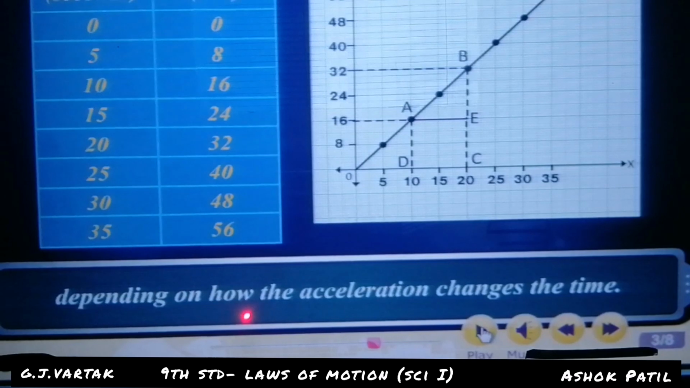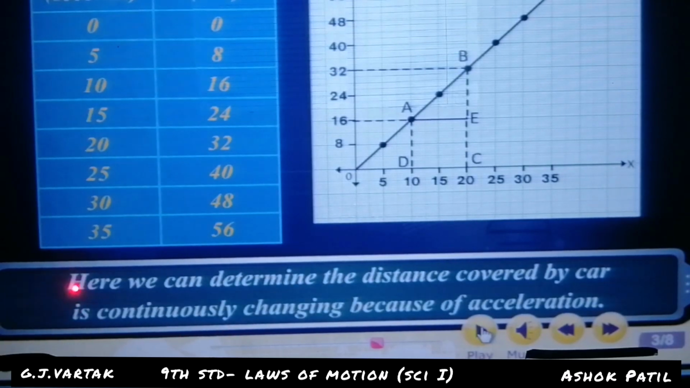The graph depends on how the acceleration changes with time. Here we can determine that the distance covered by the car is continuously changing because of acceleration.